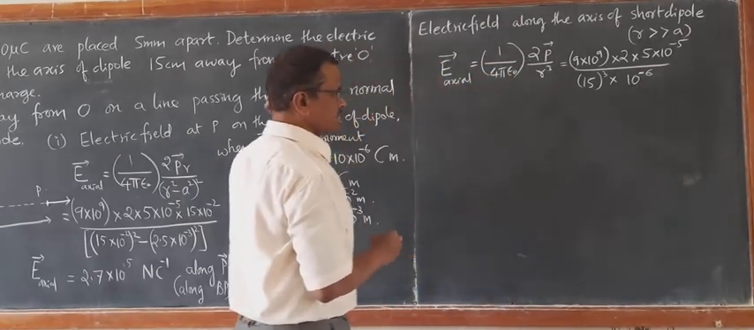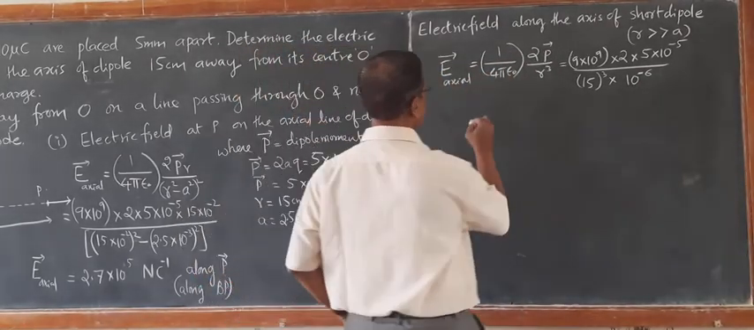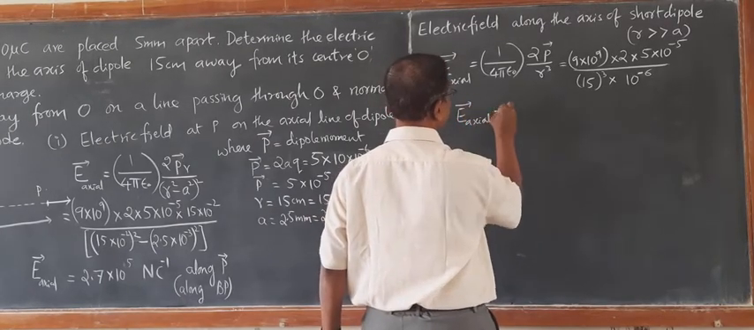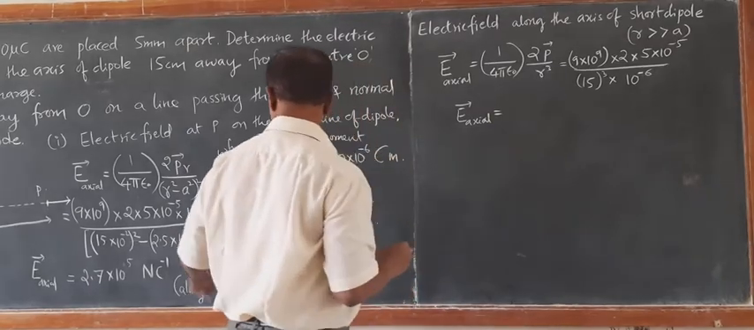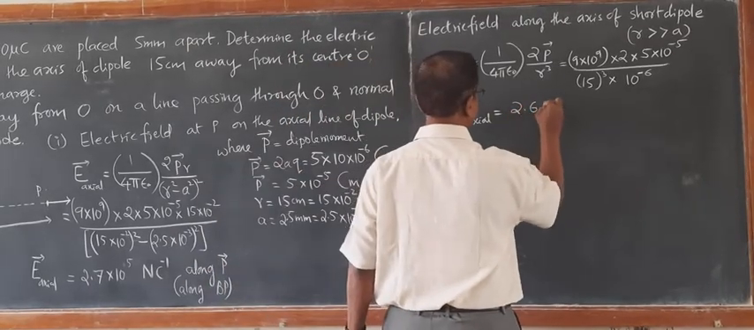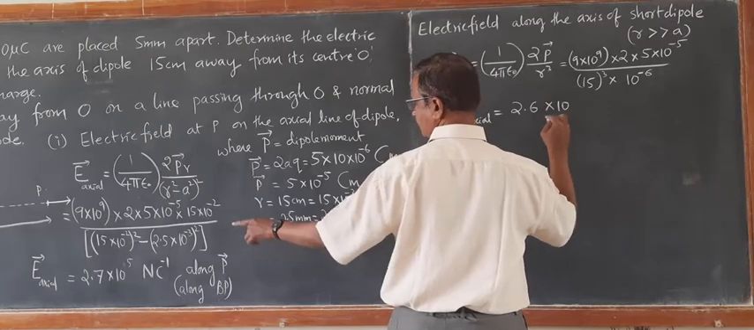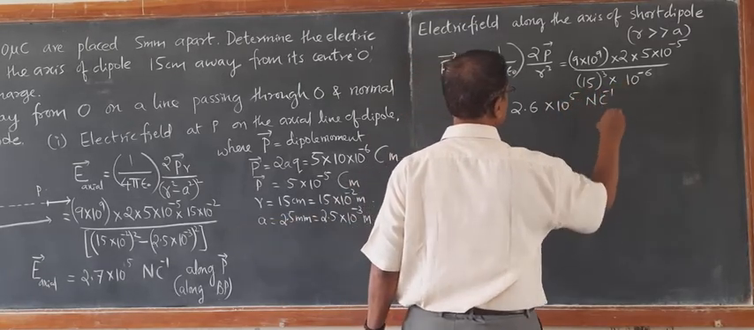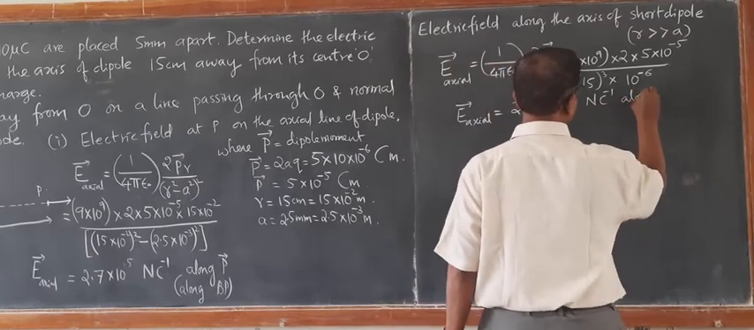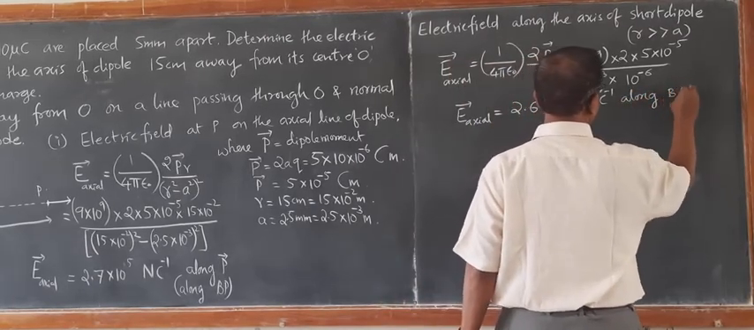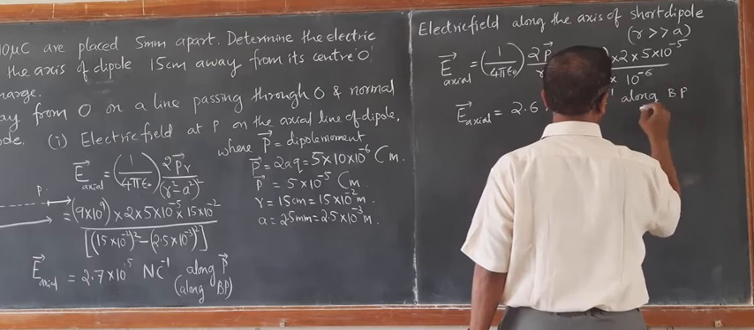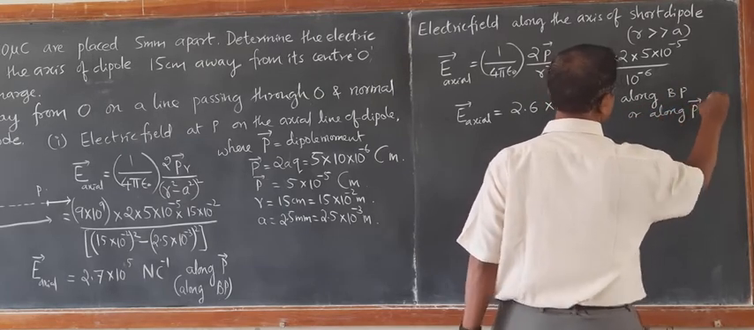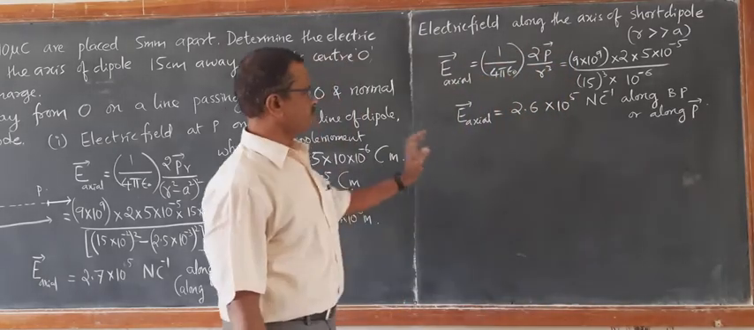If you just work it out, interestingly, we get the result to be almost the same, that is 2.6 into 10 to the power of 5 Newton per coulomb along BP, or along the direction of dipole moment. So this is for the axial line.